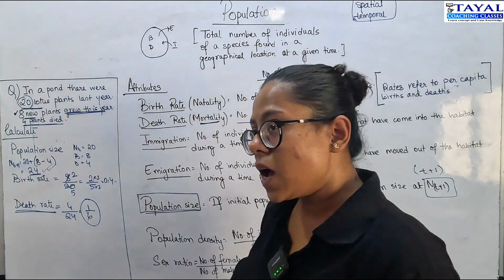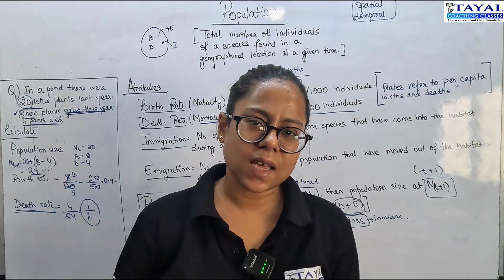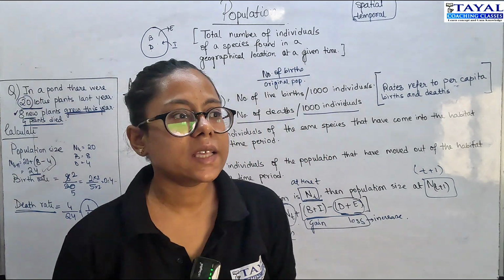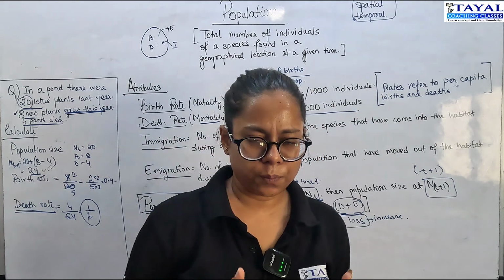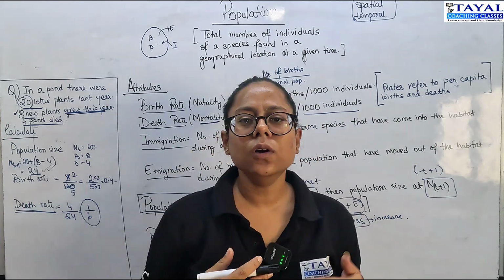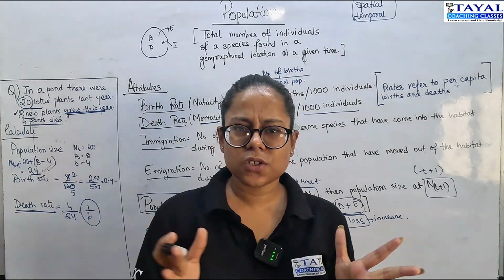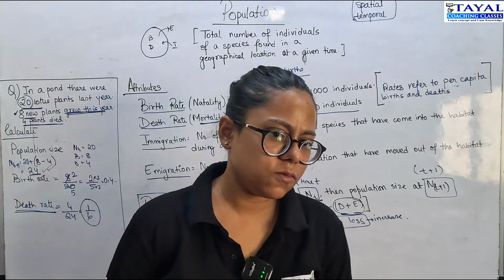Now, the last one is sex ratio. Sex ratio is the number of females upon the number of males. Ideally, it should be equal to 1 or very close to 1 in any given population, because nature will strike a balance between males and females.